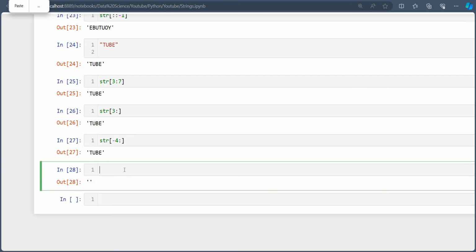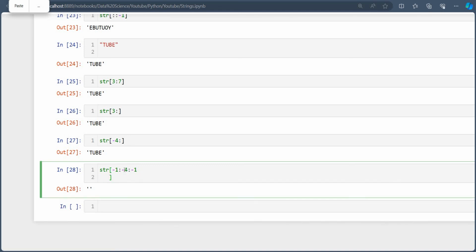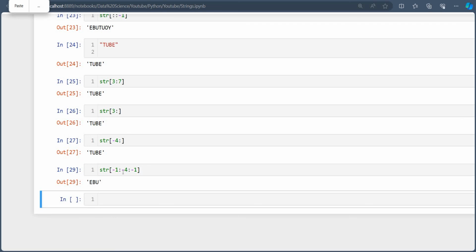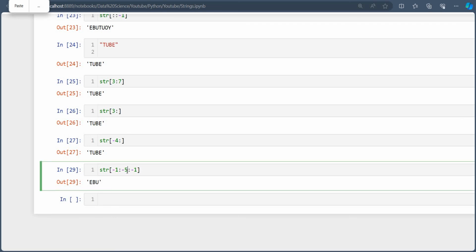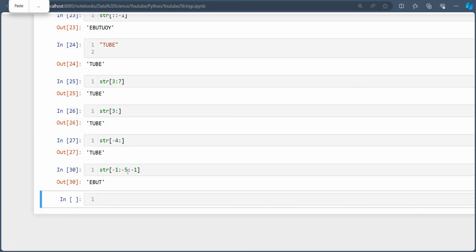Sorry, no, it will not go this way. Or you can say str of -1 to -4 in the bracket, just a second, -4, -5. See, you can do it in the reverse direction also. What I have done is taken the negative step, -1. Let me show you how.